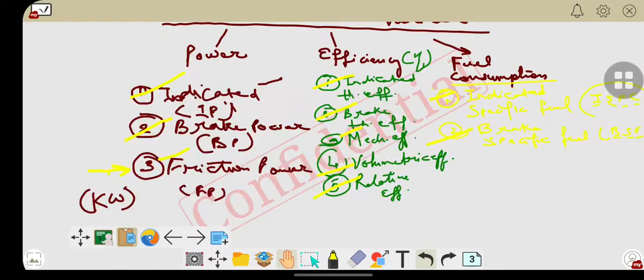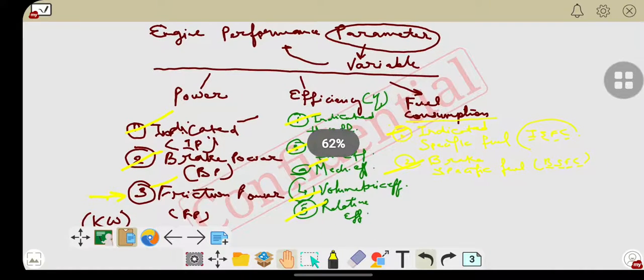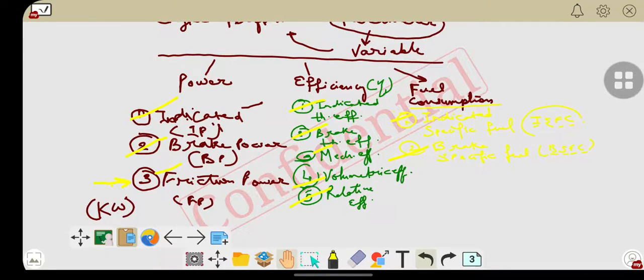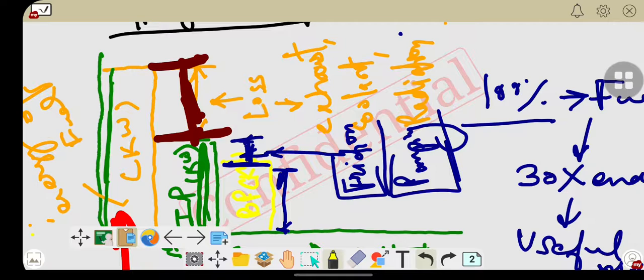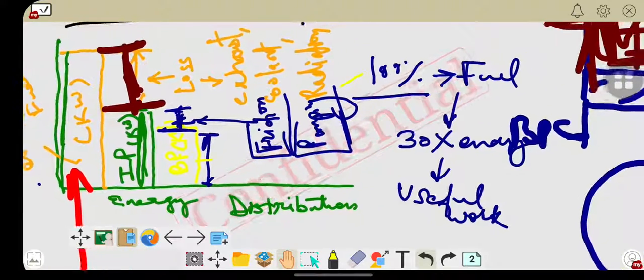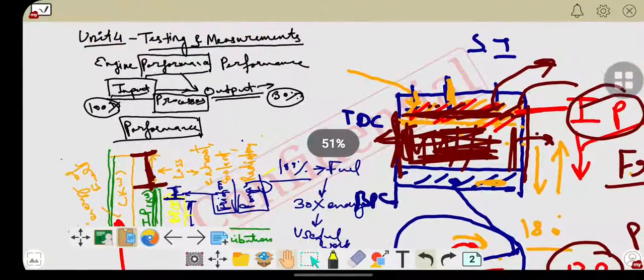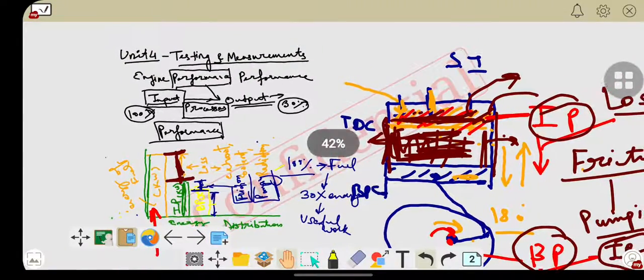So this is a small classification of the engine performance parameters in which we have discussed the calculation of the friction power. This is the basic idea about the use of energy, meaning how much energy is actually used to develop power inside the IC engine. I hope you have understood the concept.